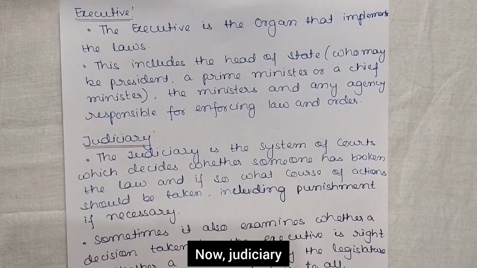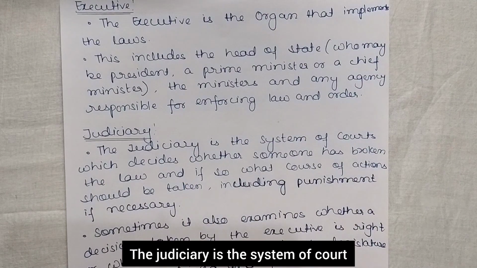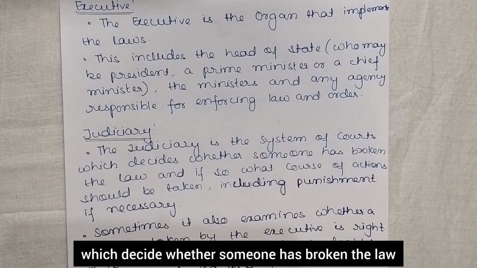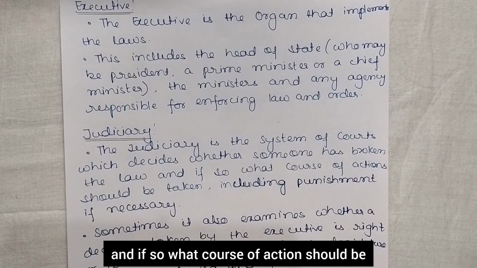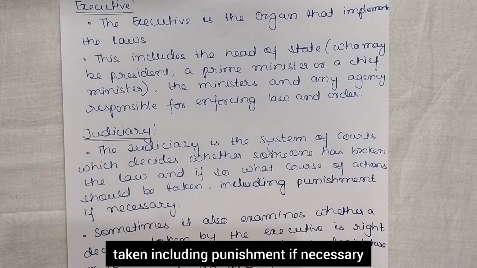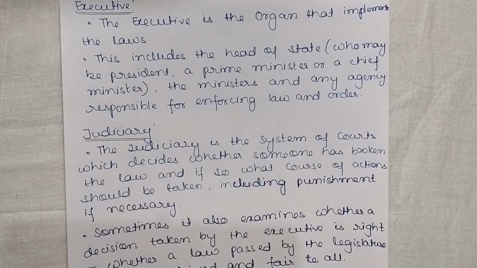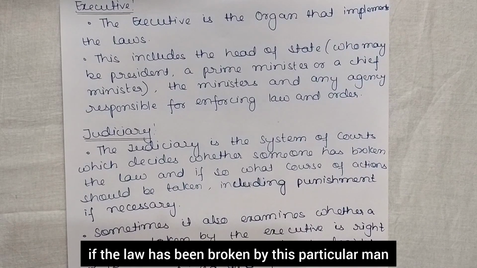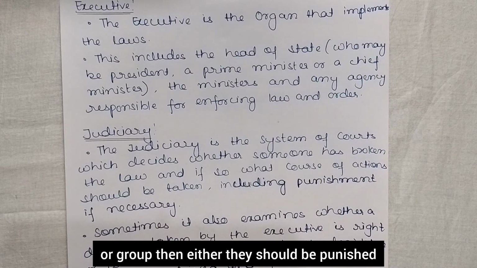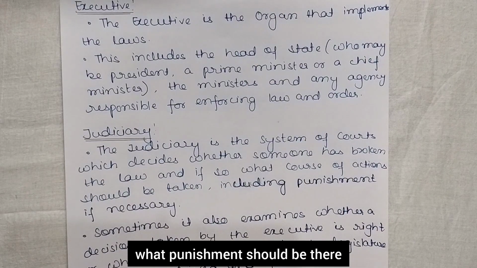Now judiciary. The judiciary is the system of courts which decides whether someone has broken the law and if so, what course of action should be taken, including punishment if necessary. So judiciary is the department that will decide if the law has been broken by a particular man or group, and then whether they should be punished, and if so, what punishment should be given.